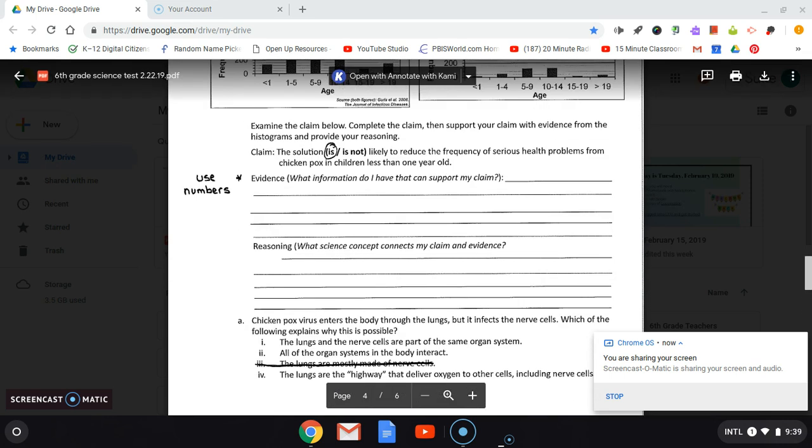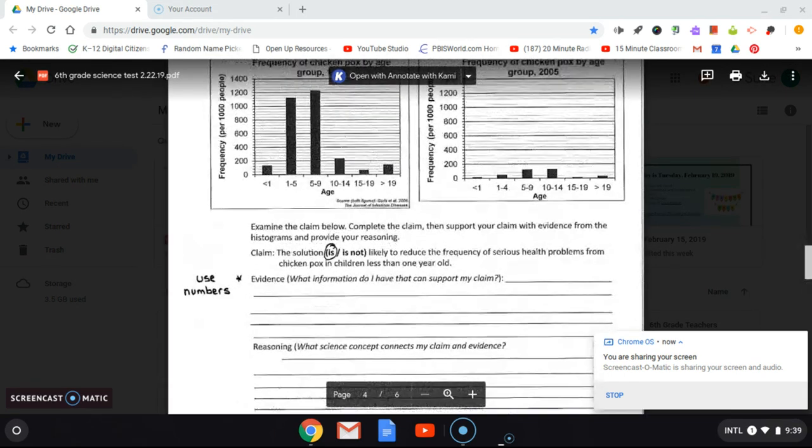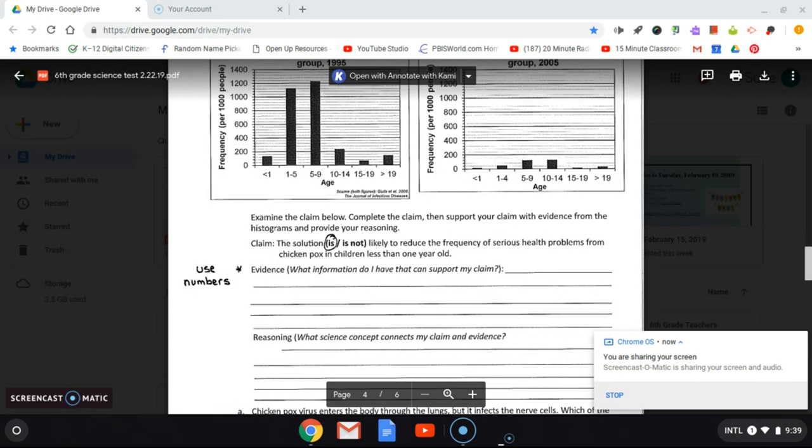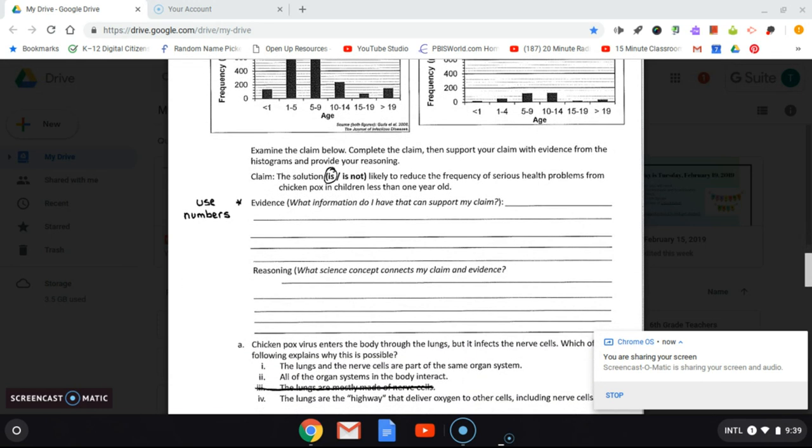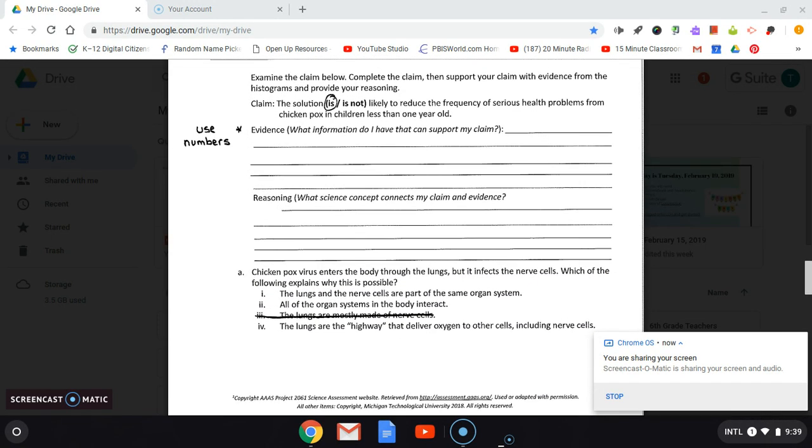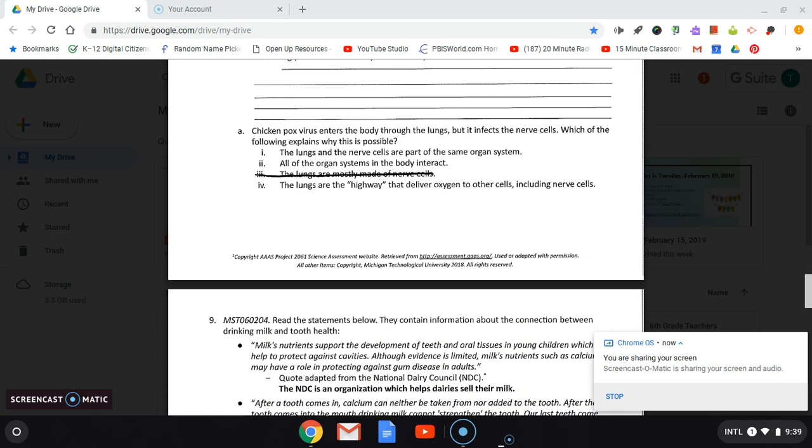So if you need to hit pause to answer anything on this page that has to do with the histogram of the chickenpox, with the evidence and the reasoning, and then question A, make sure you hit pause and do that.